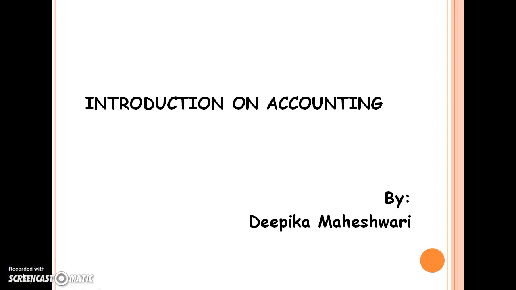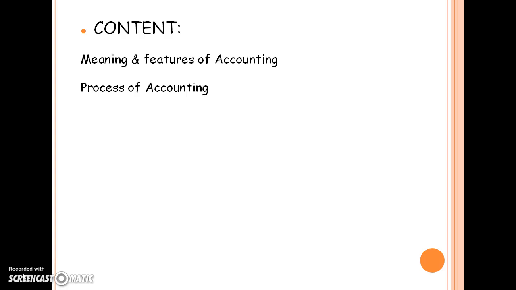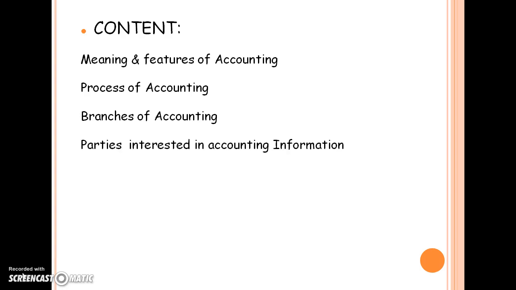Hello students, today I am going to give you a brief about accounting. The first thing we should know is what we are going to discuss in this session. The first is the meaning and features of accounting, the process of accounting, then its different branches, and who are the people or parties interested in accounting information. The fourth one is the most important thing, because only in order to provide information to the different parties do we do all this accounting.